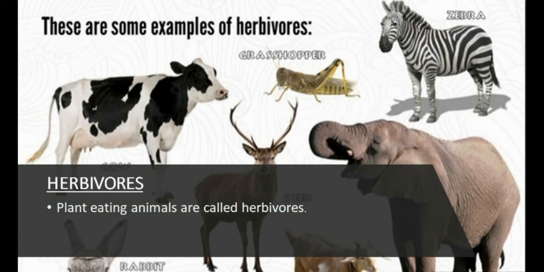First category is herbivores. You know that plant eating animals are called herbivores. Animals like cows, goats, and giraffes eat plants and they have sharp biting and strong grinding teeth, and they have long and strong legs to travel long distances in search of food.